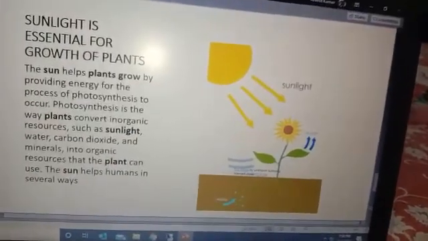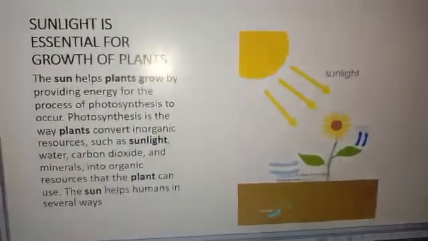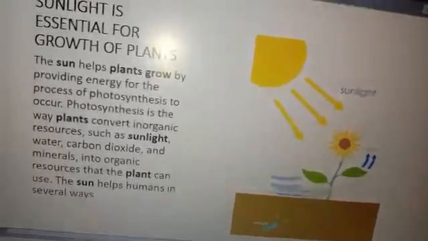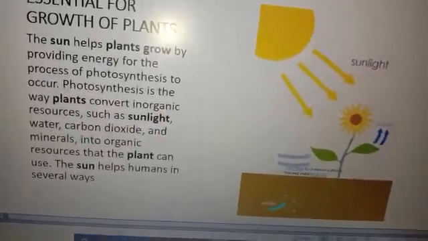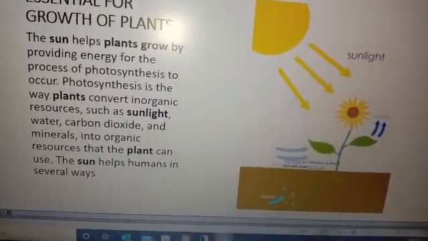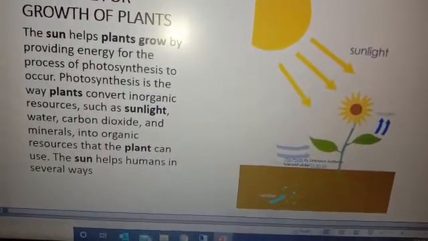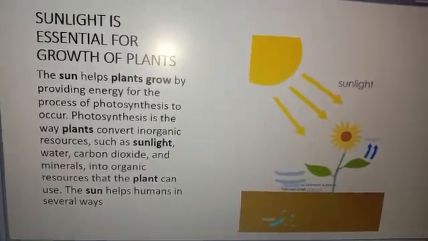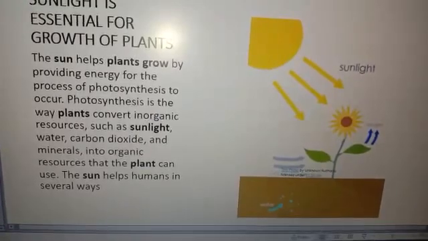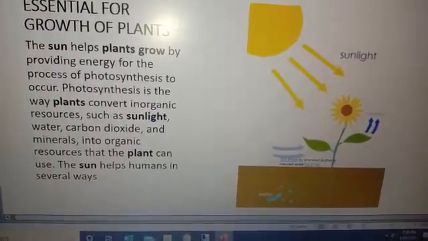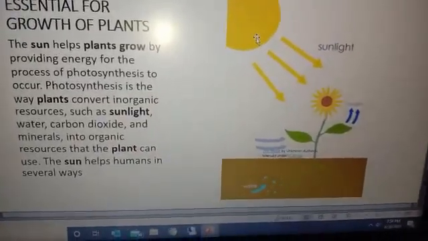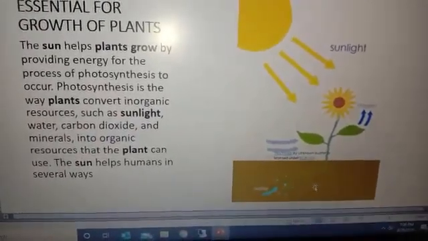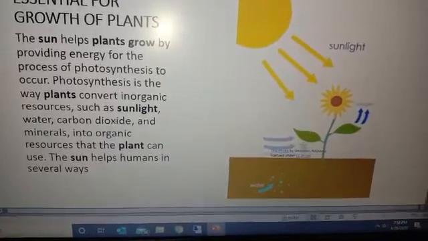Sunlight is essential for growth of plants. The sun helps plants grow by providing energy for the process of photosynthesis to occur. Photosynthesis is the way by which plants convert inorganic resources such as sunlight, water, carbon dioxide and minerals into organic resources that the plant can use. The sun helps humans in several ways. Here in the figure you can see that the sun provides energy to the plant, and by taking energy from the sun, the leaf of a plant is able to make food.